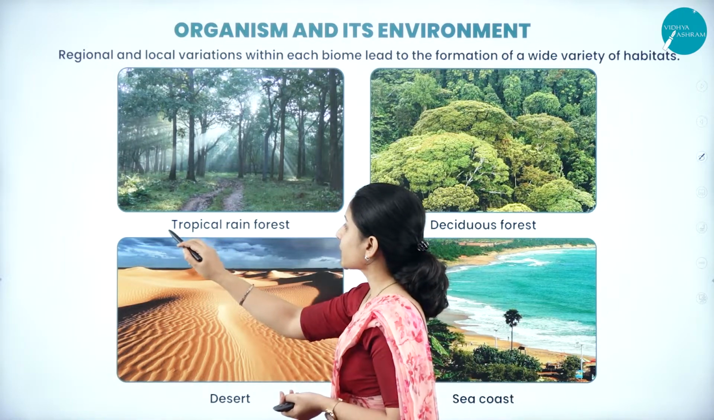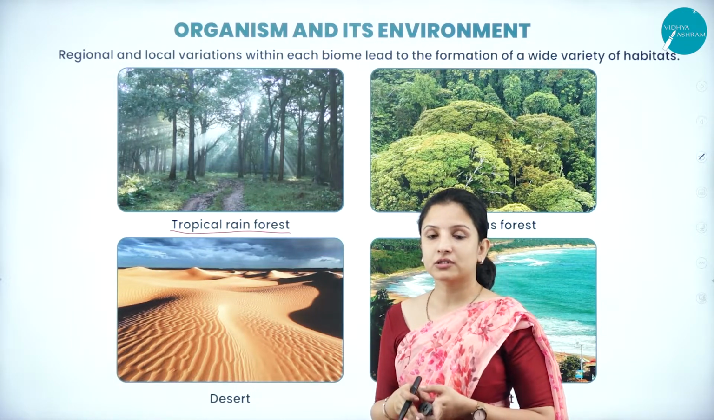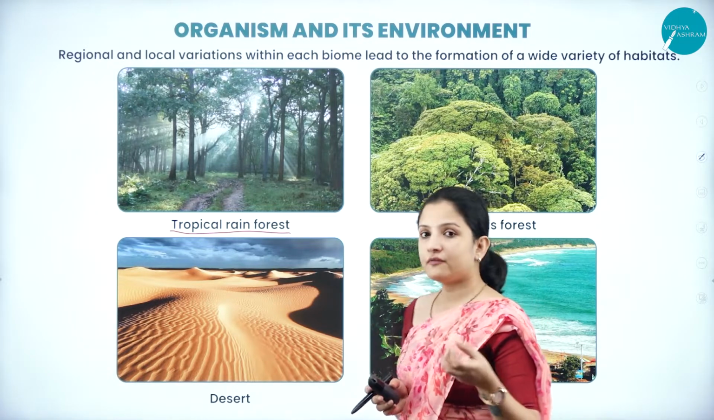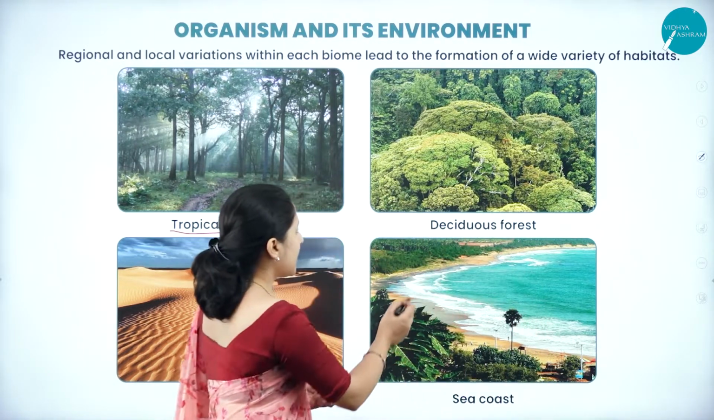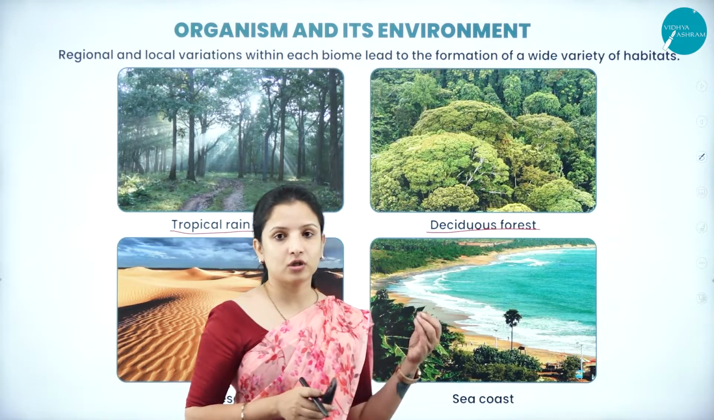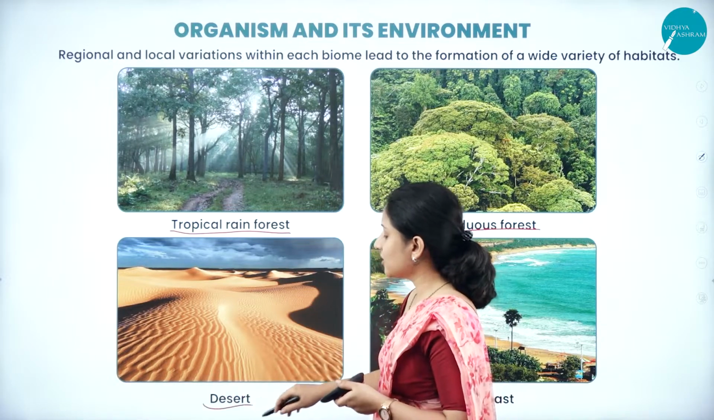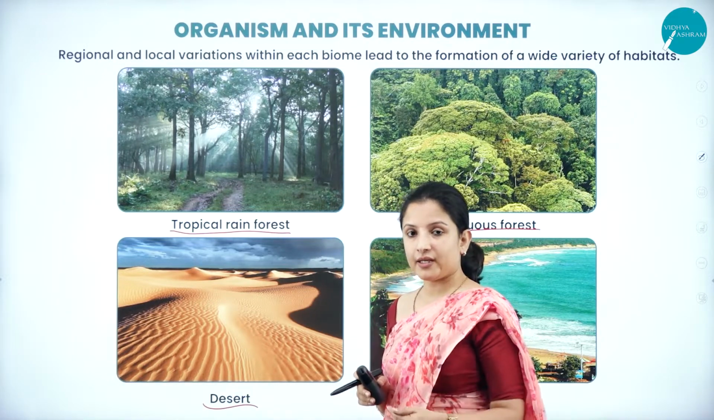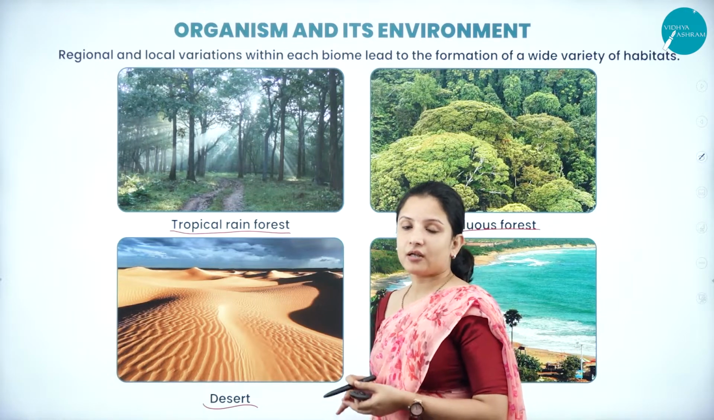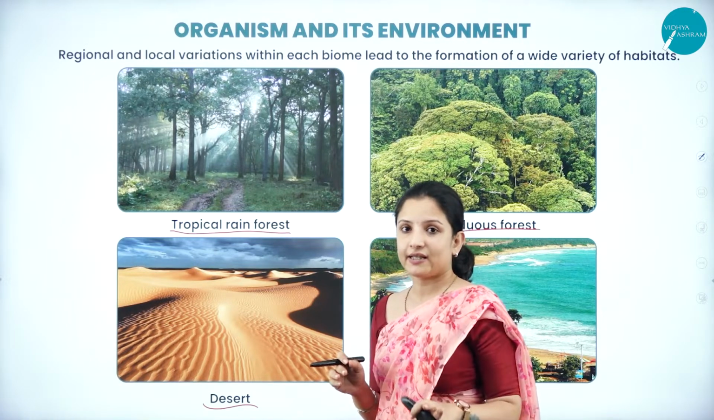Some of them in India: we have the tropical rainforest. Tropical rainforest means the temperature is moderate and the rainfall is also moderate. Next, we have the deciduous forest, which also has moderate temperature and rainfall. And talking about desert, the precipitation is very less and the temperature is quite more. Here in the tropical rainforest, there is no dry season at all. Throughout, they will have a rainy season.